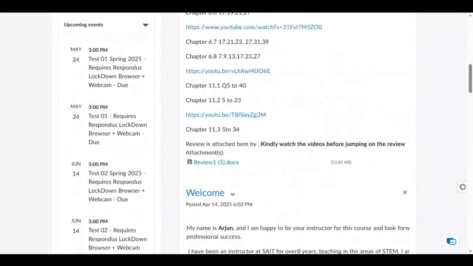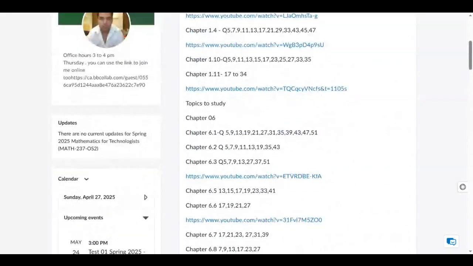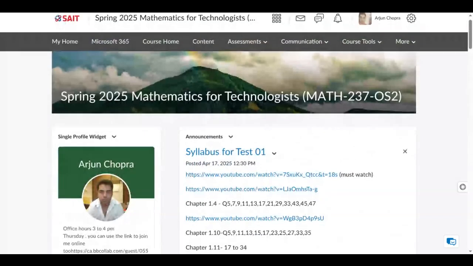All right, so that's pretty much it for this course. And if you have any questions with regards to your learning, feel free to contact me. As I said earlier in the beginning, make sure your SATE email IDs are up and running because I'll be sending you guys a lot of email. If your SATE email is not working, that's too bad. I'm not going to be able to email you on your personal emails. And whenever you are sending me the test, it should be from the SATE email address. It should not be from your personal email address.